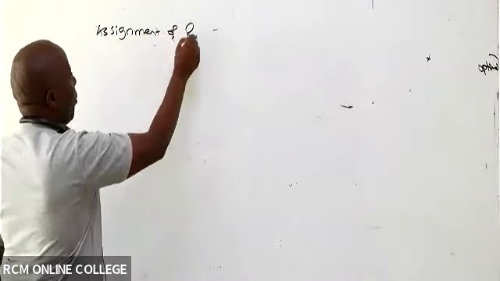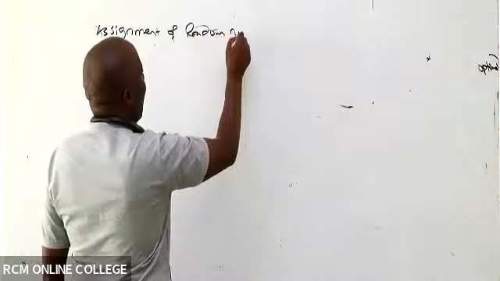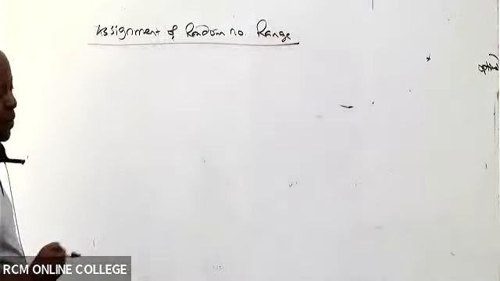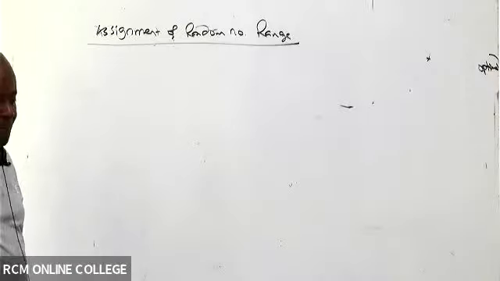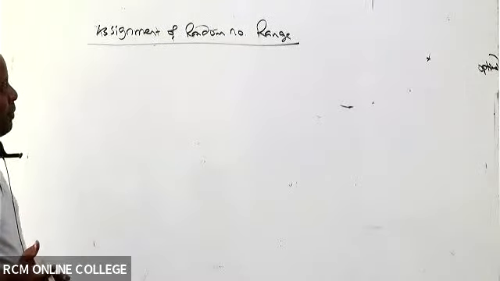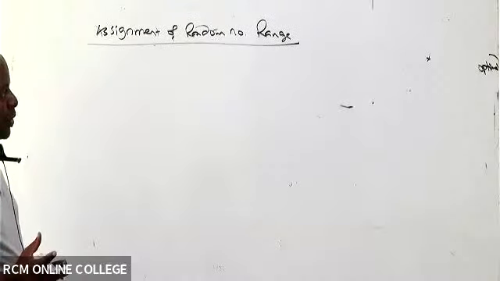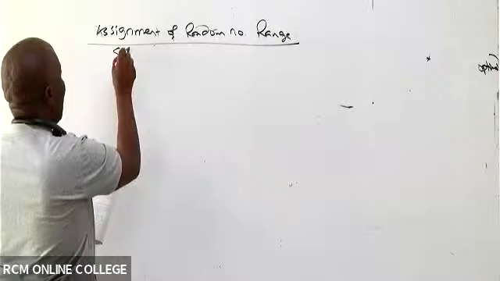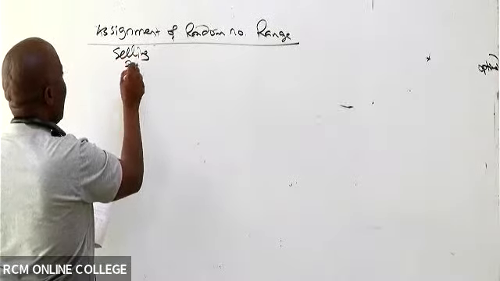Assignment of random number ranges. There are basically 2 basic steps here: assignment of random number ranges and a simulation worksheet. So we start with this and we shall attack one variable at a time. We start with selling price.